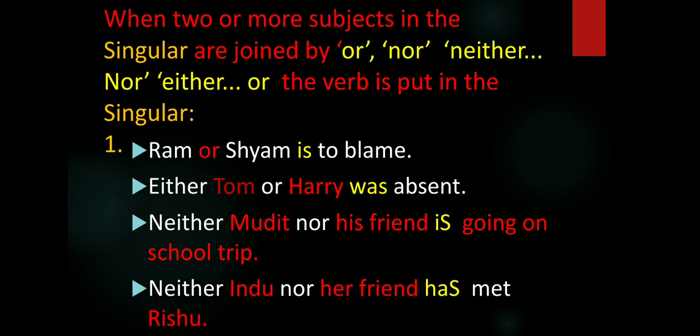Neither Indu nor her friend has met Rishu. So here two subjects, Indu and her friend, are joined with neither nor. That's why the verb we have used is singular according to the rule.